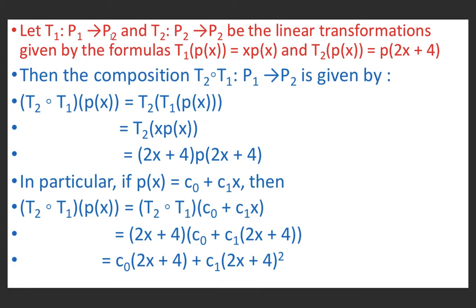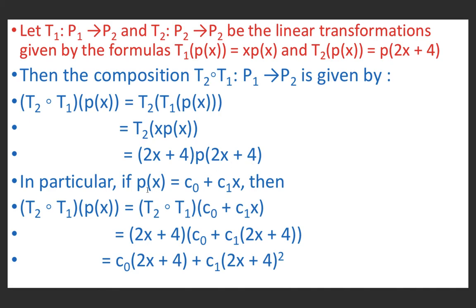Now, suppose T1 is a mapping from P1 to P2 and T2 is a mapping from P2 to P2, both linear transformations given by the formulas T1 of p(x) equal to x p(x), and T2 of p(x) equal to p(2x plus 4). Then the composition T2 of T1 is a mapping from P1 to P2, and it is given by T2 of T1 of p(x) equal to T2 of T1 p(x), and T1 p(x) is x p(x), and T2 p(x) is defined as p(2x plus 4). So it will be (2x plus 4) times p(2x plus 4).